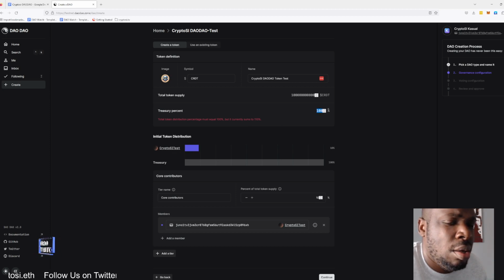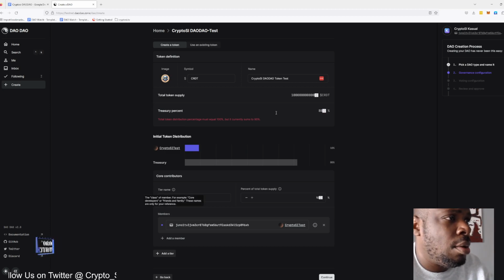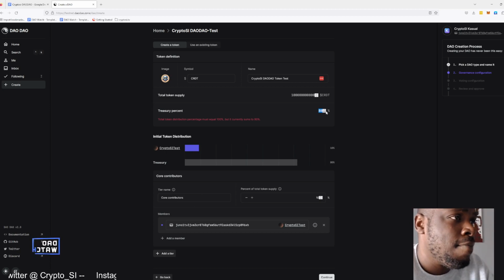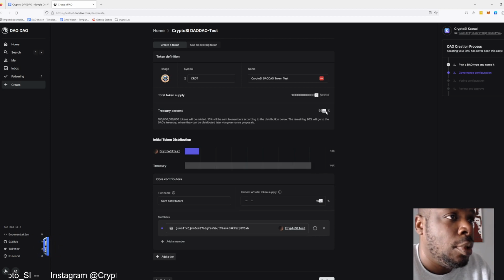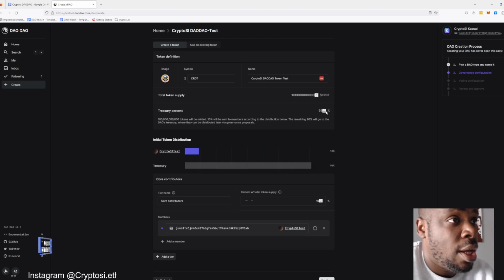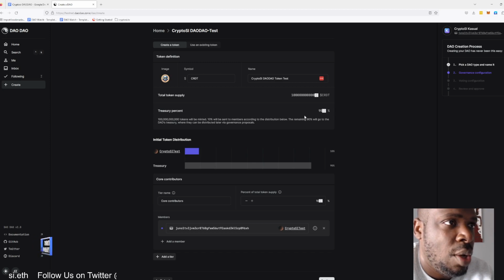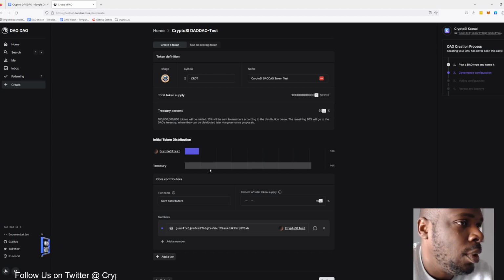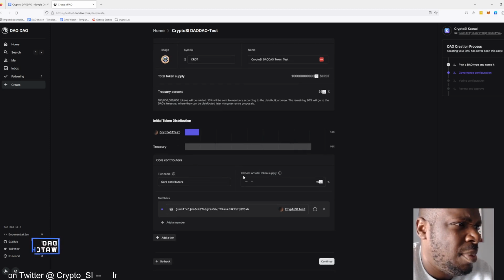It looks like I can't change this. Okay. So we also want to change that. I want there to be a way where the entire treasury goes. All of the tokens go to the treasury. I want that to be a thing. Core contributors, I don't want there to be.